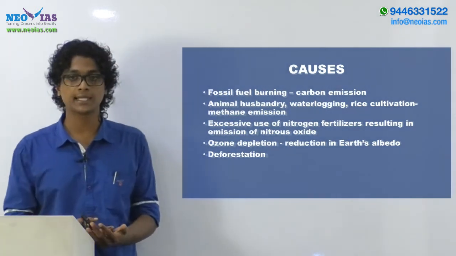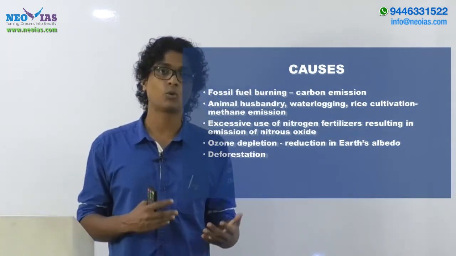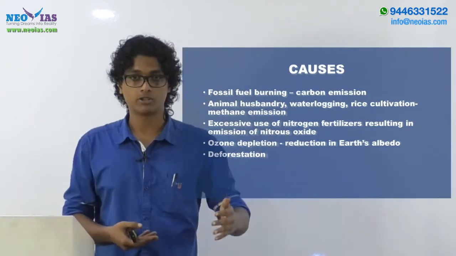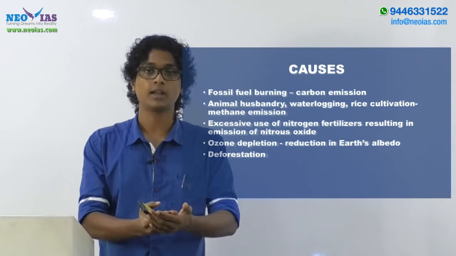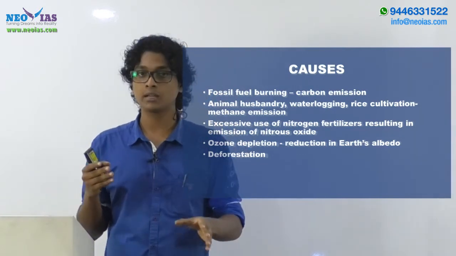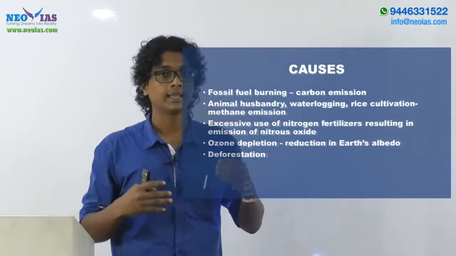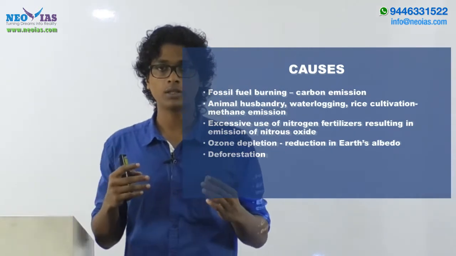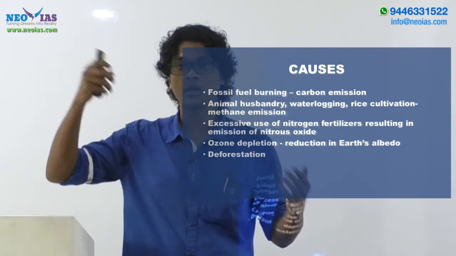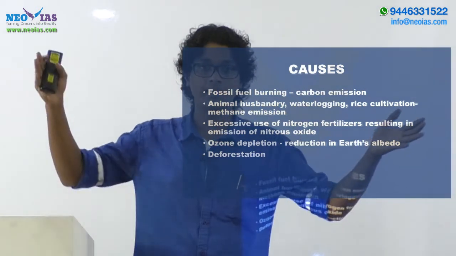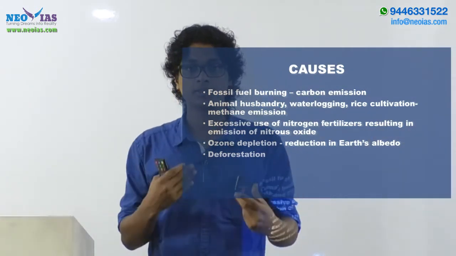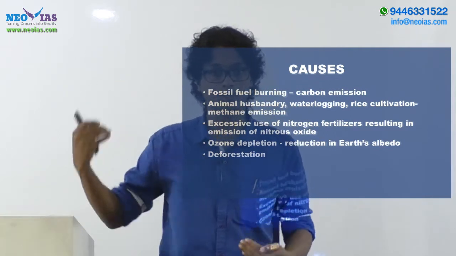Ozone depletion, in the sense that we know it is more prominent in the polar regions. So more UV rays will be coming to these regions, resulting in the melting of glaciers, and if the glaciers or ice caps are melted, the Earth's albedo will decrease. Albedo is the amount of reflectivity, right? If the albedo is decreasing, it means that more heat is absorbed, which will cause global warming and thereby climate change.